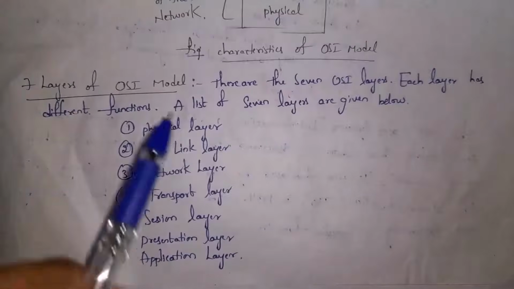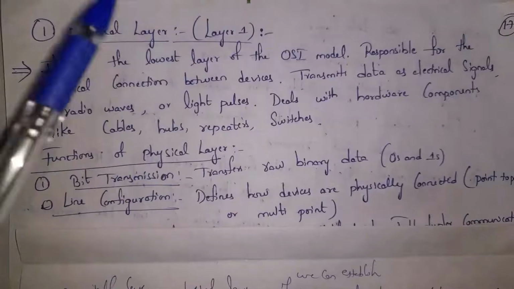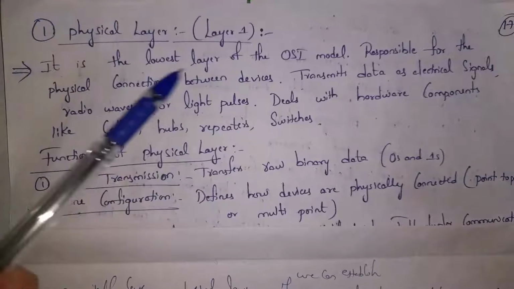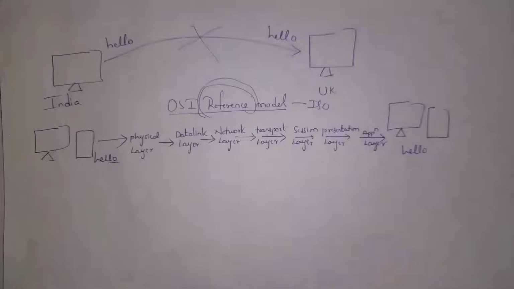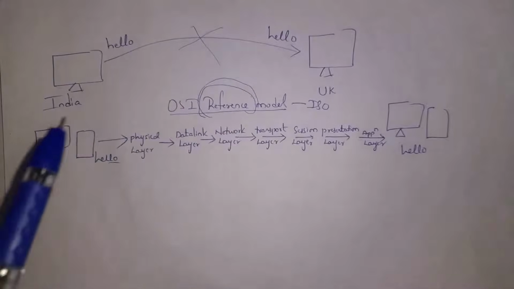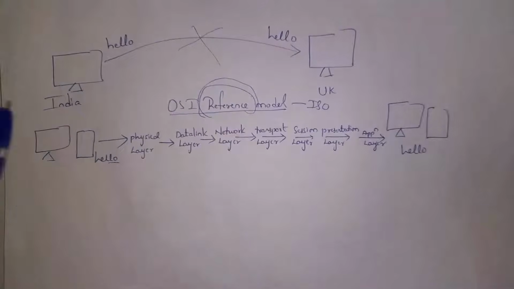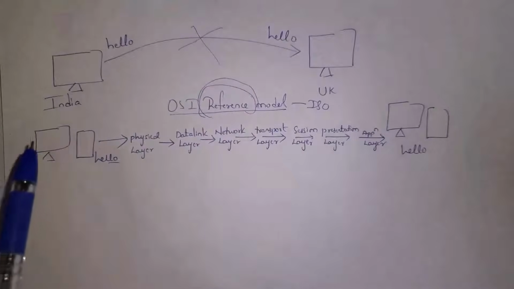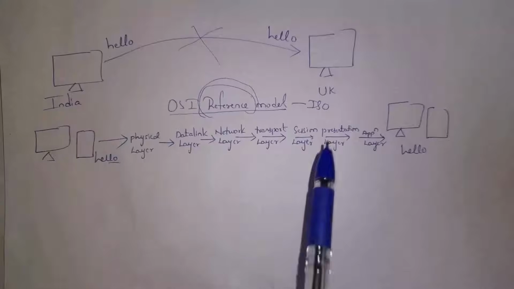At first I will explain what is physical layer. Physical layer is the first layer and lowest layer in the OSI model. The name itself says physical layer. If you want to establish connection between devices physically, then we need physical layer. I'll give an example. Guys, for example, I want to send message hello to my friend who is in UK. So if you want to send message, then at first you need to connect these devices. So by using physical layer, we can connect devices, and connection can be either wired or wireless.